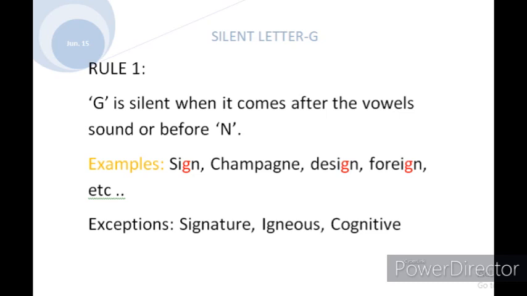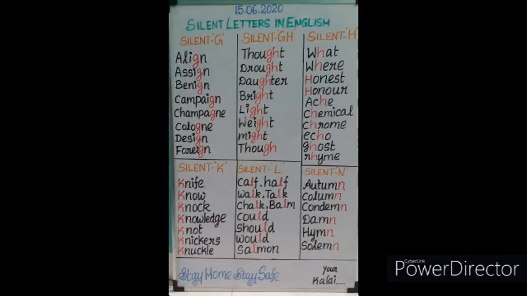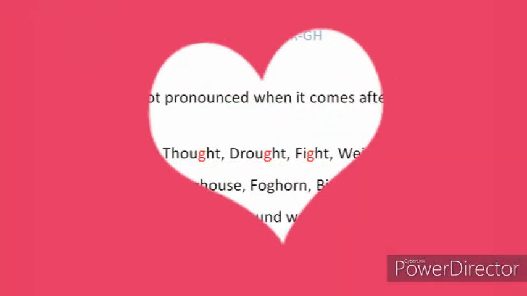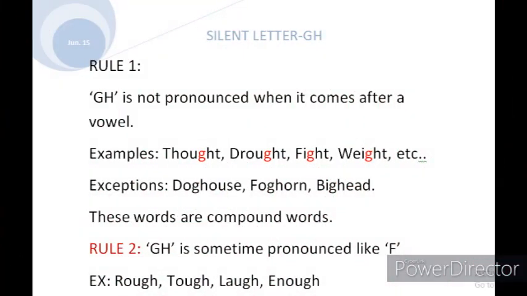Okay, first we will see the example words for silent G. First one is align, second one is assign, third one is benign, fourth one is campaign, fifth one is champagne, sixth one is colon, seventh one is design, eighth one is foreign. Okay students, I think you may have got it.